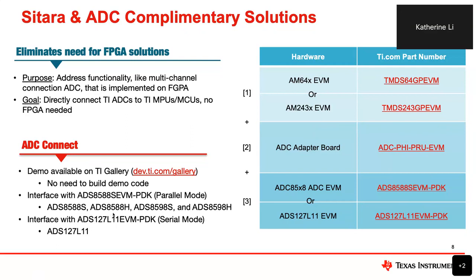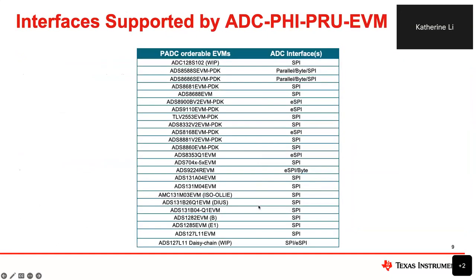The demo today is available at TI Gallery. If you click the link or come to dev.ti.com/gallery, you will see more details of this demo. On the next page, I'll talk about more details of the available EVMs.